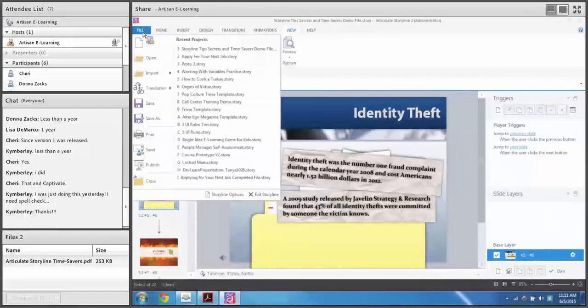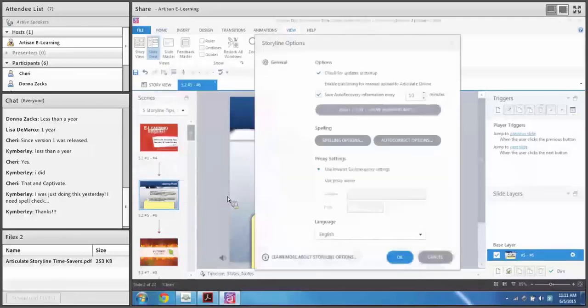Under the File menu, under Storyline Options, you have Save Auto Recovery Information. And you can actually turn that off if you want to. I don't know why you would, but you can. And you can change how often it's saving it.